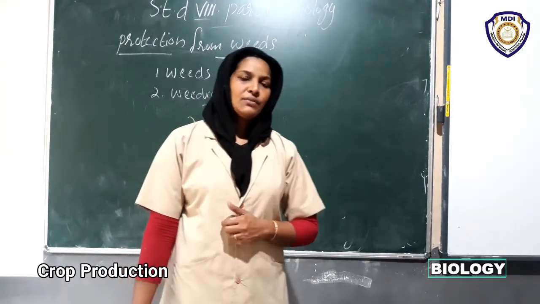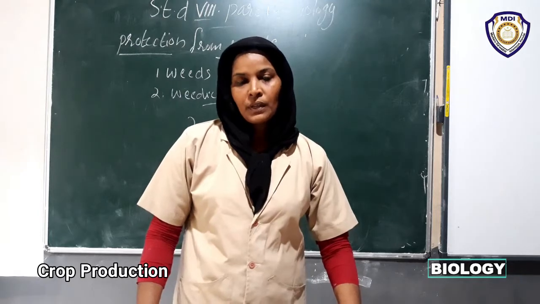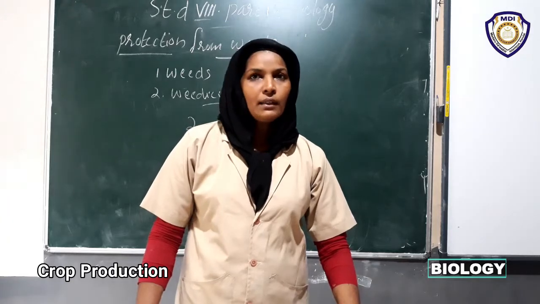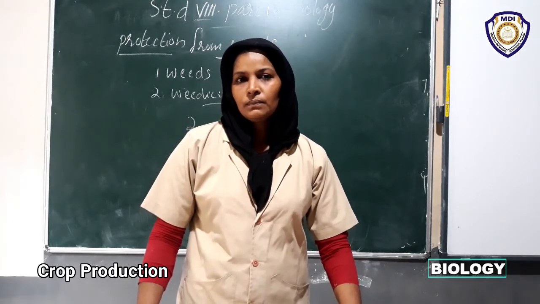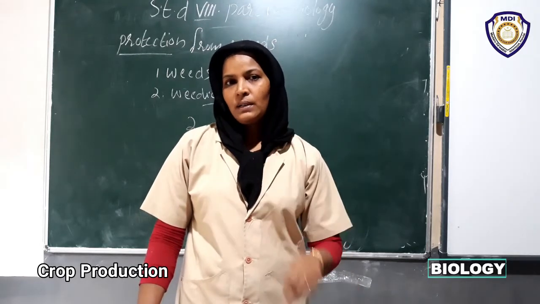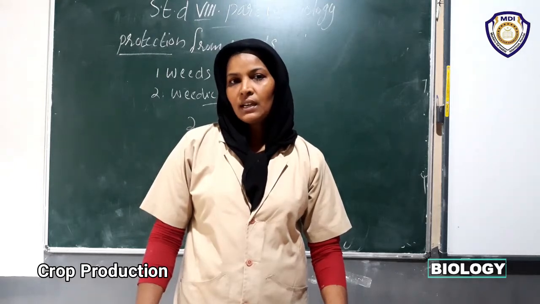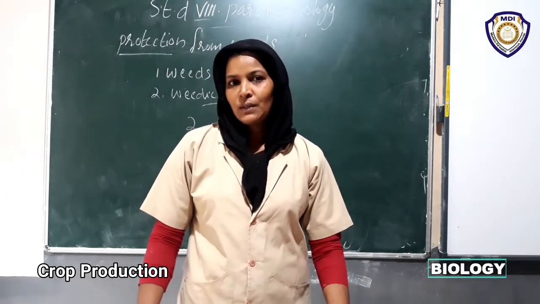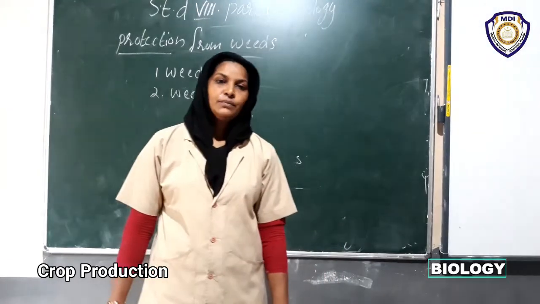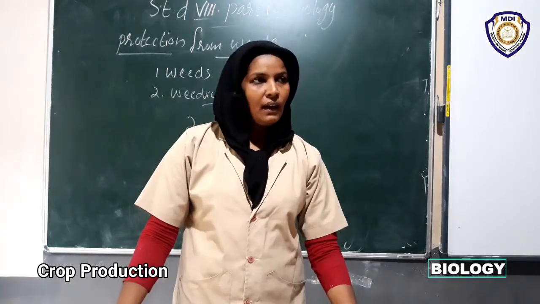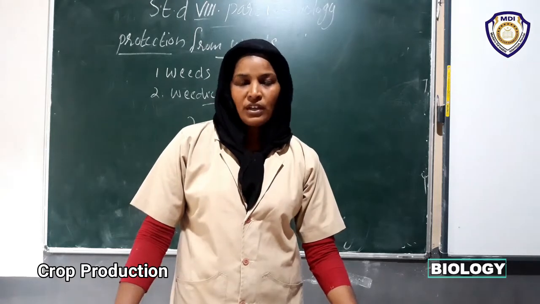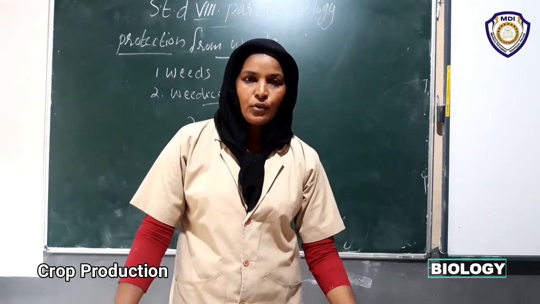And other methods we have studied about khurpi and seed drill. We have studied the hoe when we discussed the preparation of the soil. Can you recall the things? What is a hoe? It has two purposes. It is used for ploughing and removing weeds also. We can use this hoe as a tool for removing weeds. And another tool is khurpi. It is also used for removing weeds, done manually.